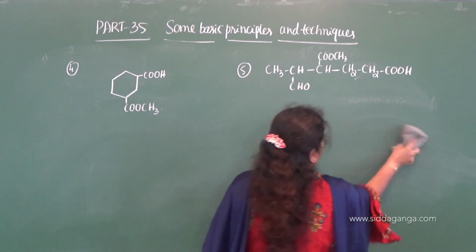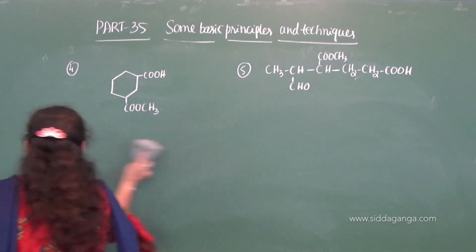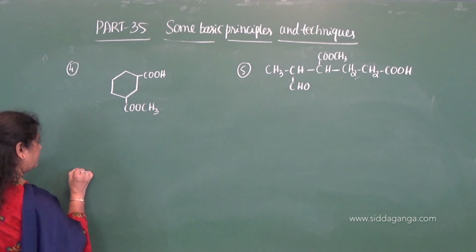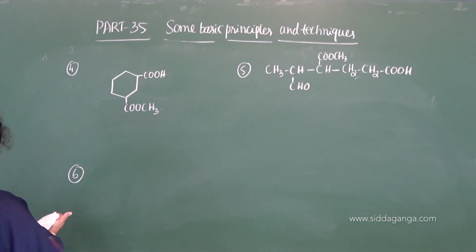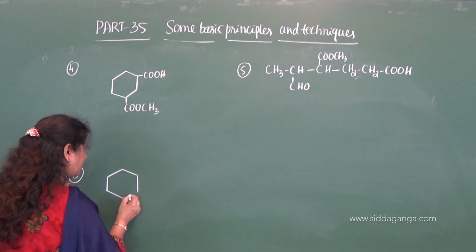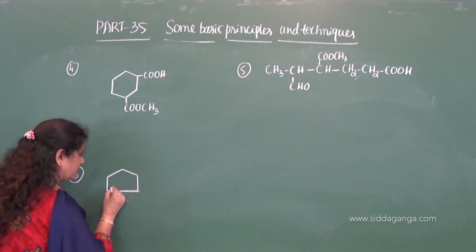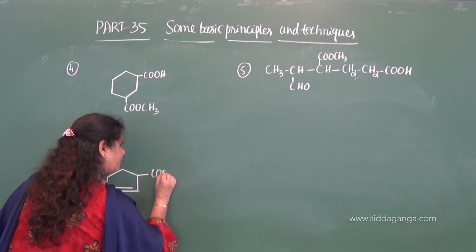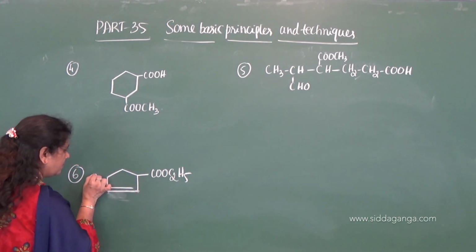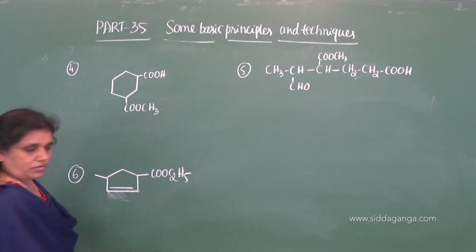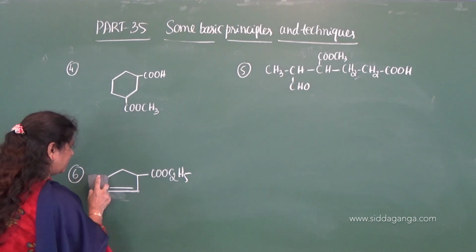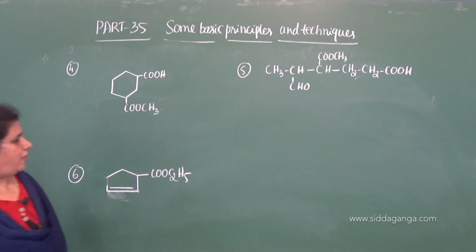Okay, next one, the sixth compound: COOC2H5, and here the methyl group is not there. So, try to give the name for these compounds.